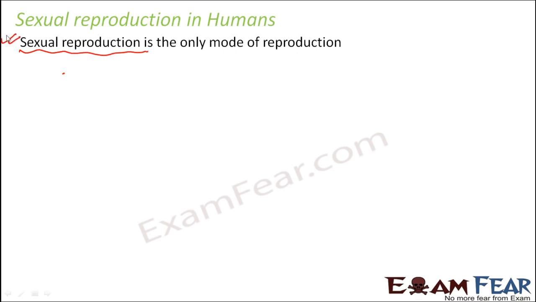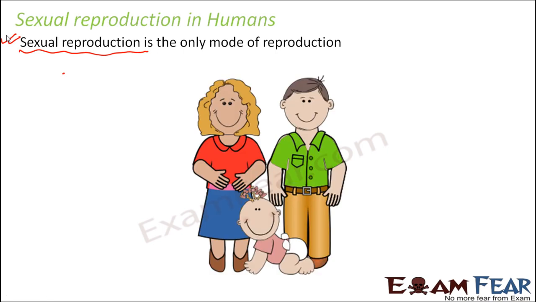Whenever you talk about reproduction in human beings, you always need two parents, a mother and a father, and both of them together will be able to give birth to a young one, whether it is a boy or a girl. Here we will see how this actually happens.